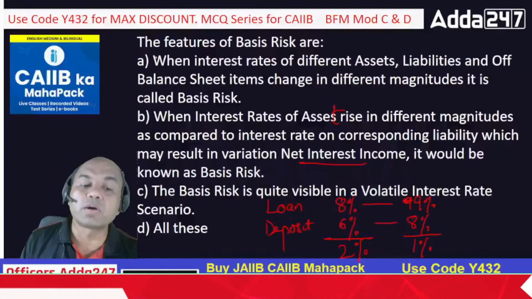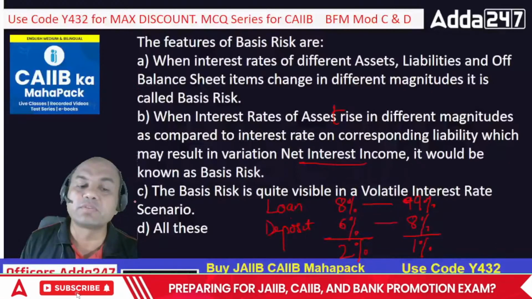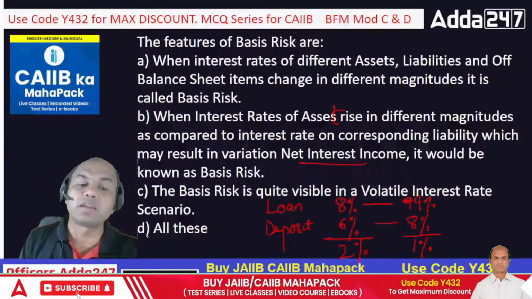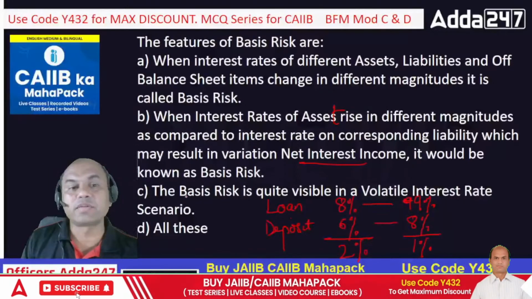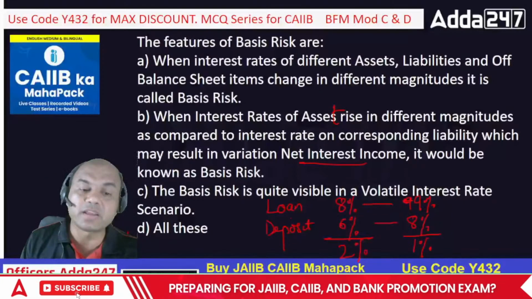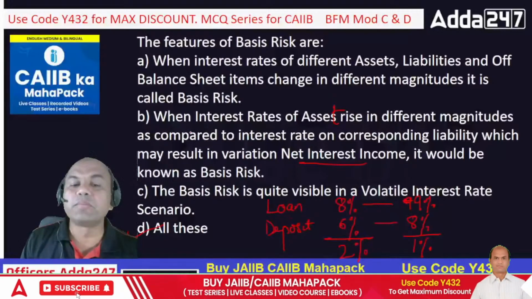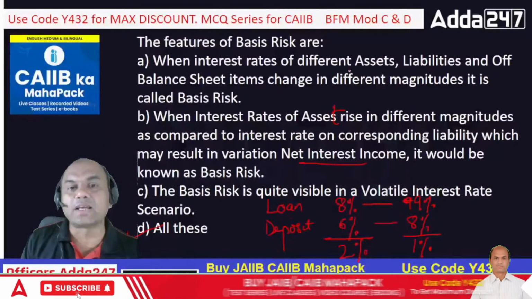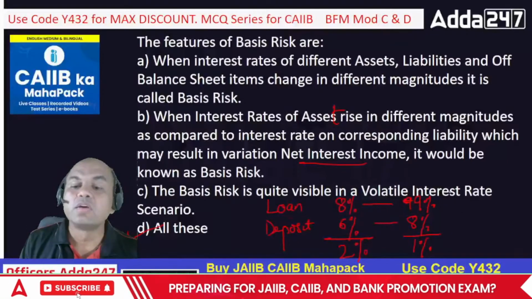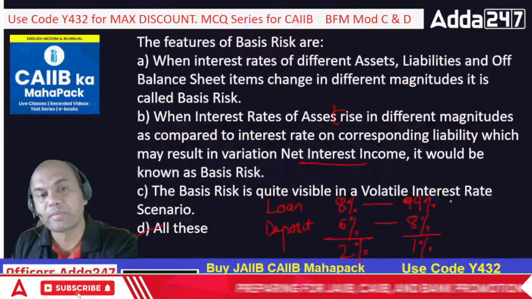So what are the options over here? A, B or C? What do you say, guys? Type in the comment section A, B, C or D. Is it all of these? Everyone? Obviously D, right? All of these are correct. Both A and B roughly mean the same. Assets and liabilities move in different magnitudes. And third one, volatile interest rate.